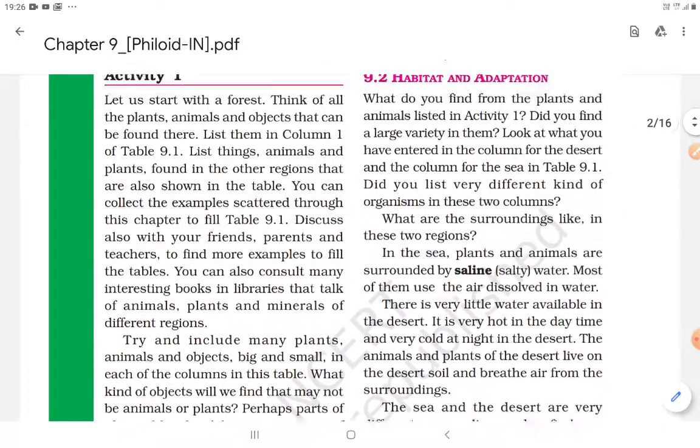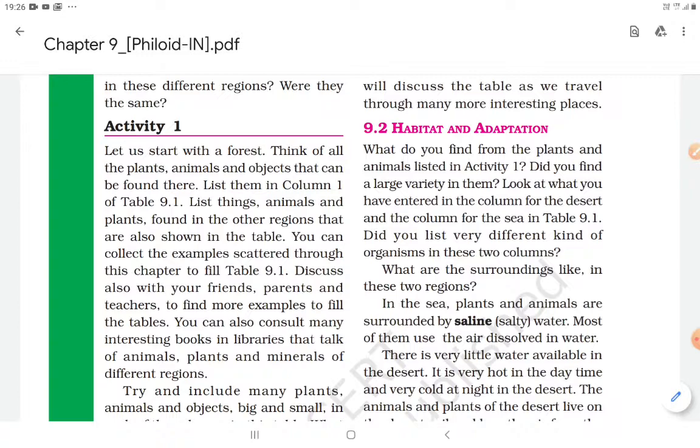The same thing it is asking us. Did you find a large variety in them? Yes, we find a large variety here. Look at what you have entered in the column for the desert and the column for the sea in table 9.1. You can see that you have filled in so many things there. It is asking only about the column for the sea and the desert. Did you list very different kinds of organisms in these two columns? Definitely yes, your answer should be yes.